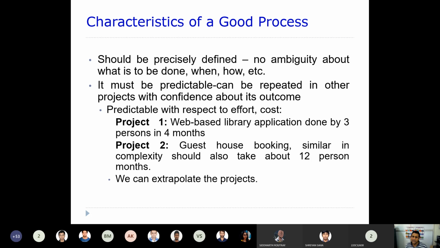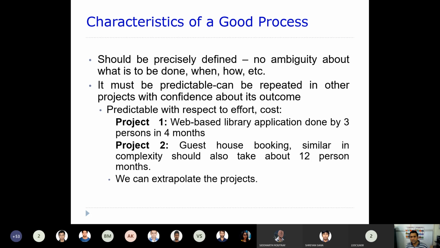Let's say if you give a salary of 1 lakh rupees per month to a person, then what would be the cost really required?